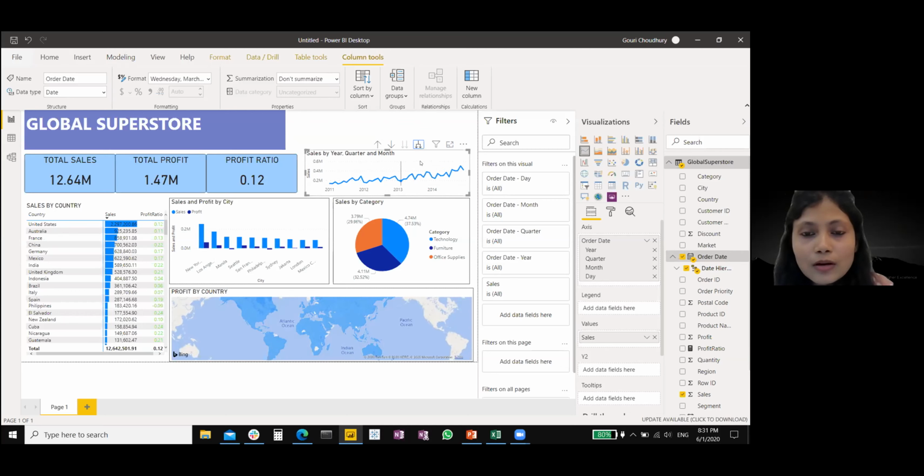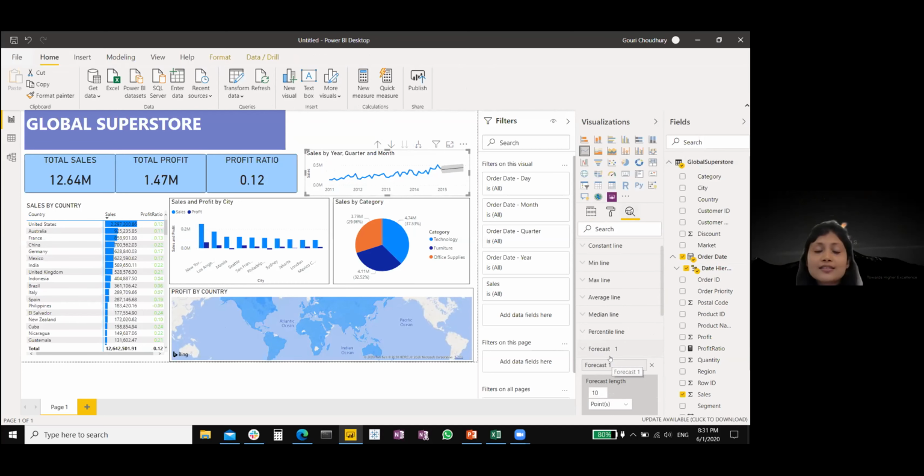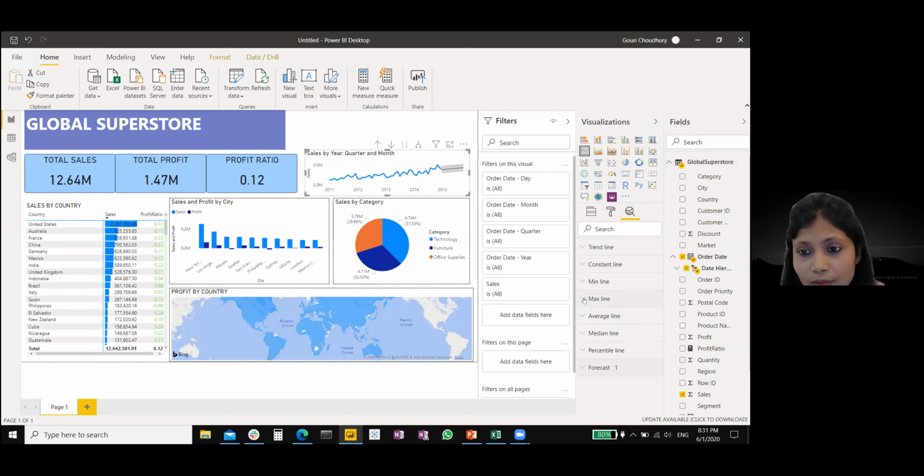Now over here, we can also add a forecast to this data visualization. If we go to the analytics pane over here, we can add a forecast line, which is 10 points, which will show the next 10 months of sales. We can also add an average line, a minimum line, and a maximum line.